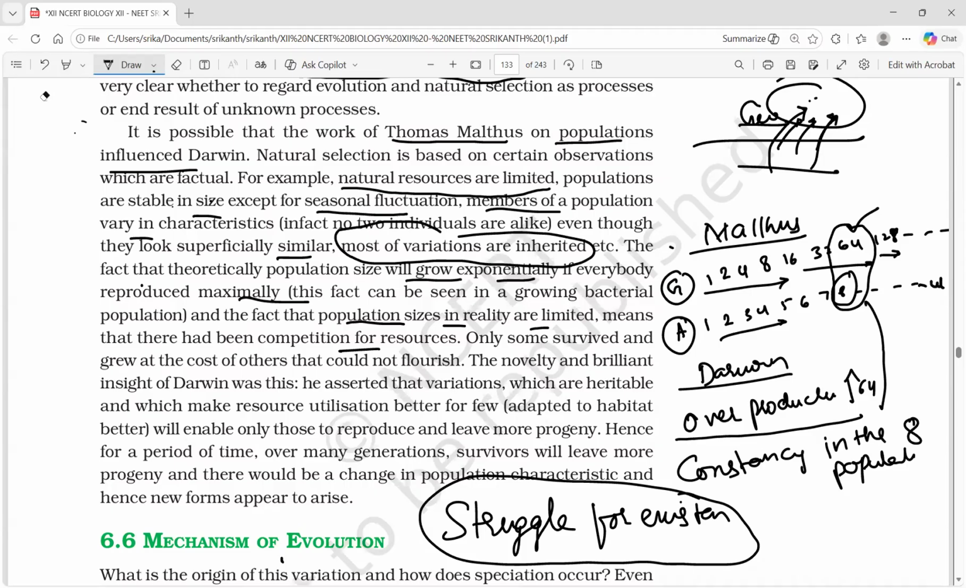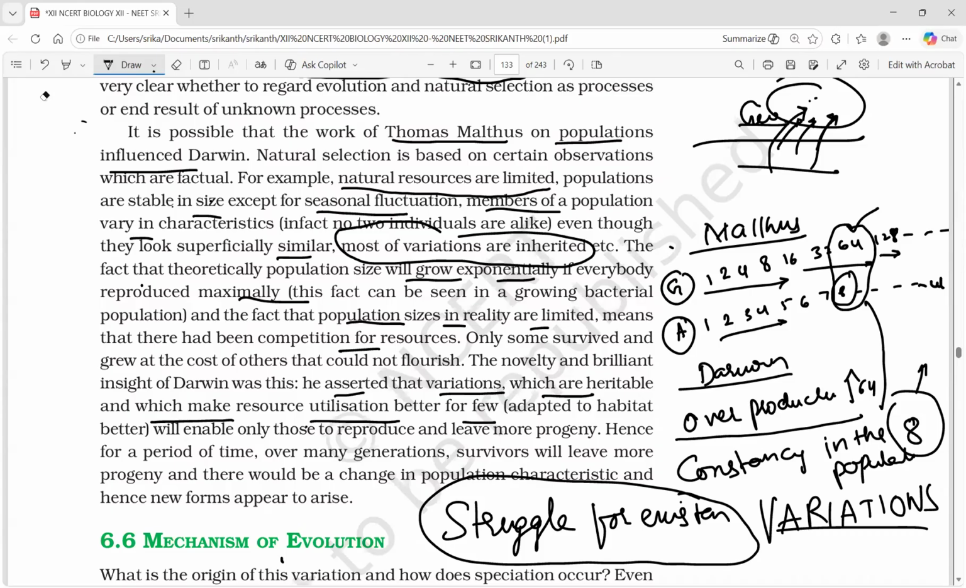Which 8 will survive here? The 8 which have special variations. Only those 8 with very special variations survive. So now let me continue. The novelty and brilliant insight of Darwin was this. He asserted that variations which are heritable, which make resource utilization better for a few, and a few is the 8 that I am talking about, are adapted to the habitat. They survived in all struggles.